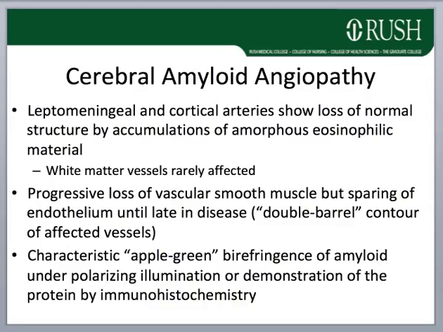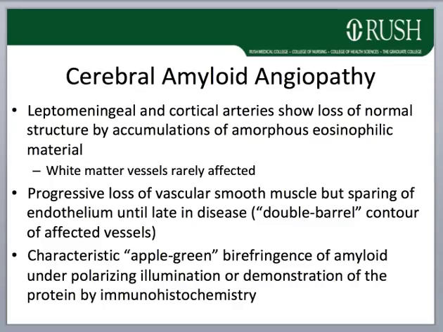Arterial and arteriolar amyloid accumulation initially appears in the basement membrane around smooth muscle cells at the peripheral aspect of the media and adventitia. There is progressive destruction of smooth muscle cells, but generally sparing of the endothelium until late stages of the disease.